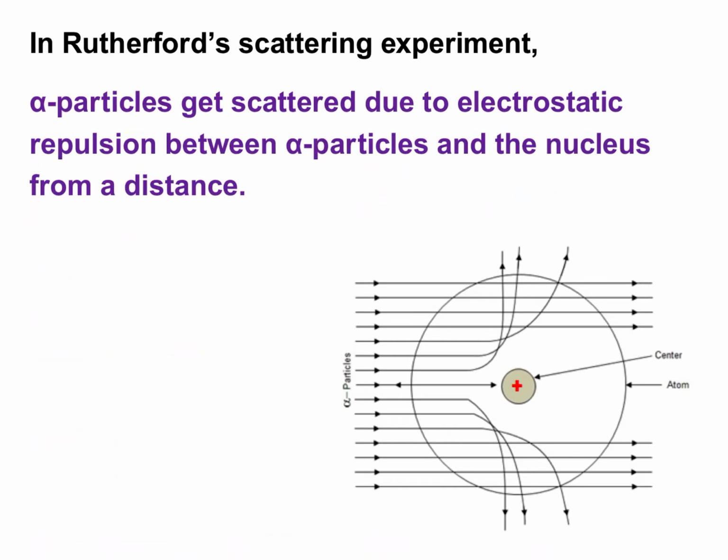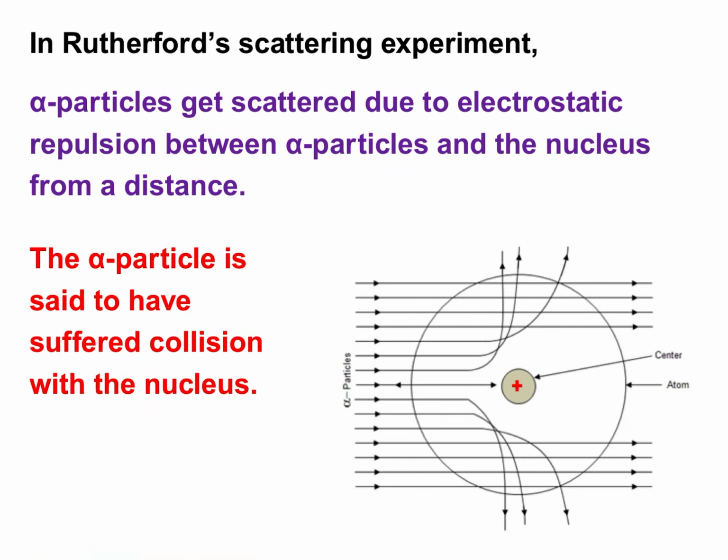Alpha particles get scattered due to electrostatic repulsion between alpha particles and the nucleus from a distance. Alpha particle is said to have suffered collision with the nucleus. Here, alpha particle is not physically colliding with the nucleus, only their path is deviated due to the repulsion of the nucleus. So this is also a type of collision.